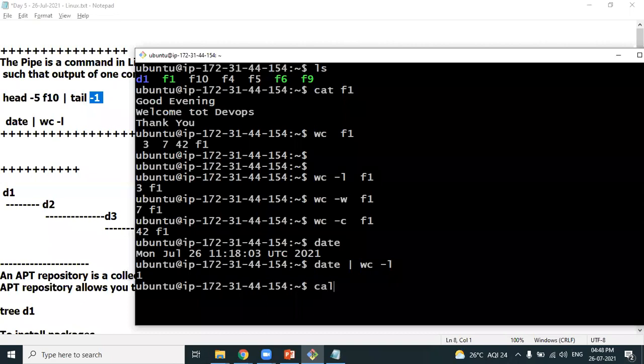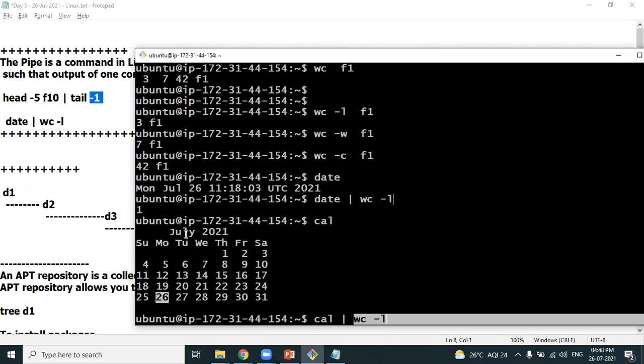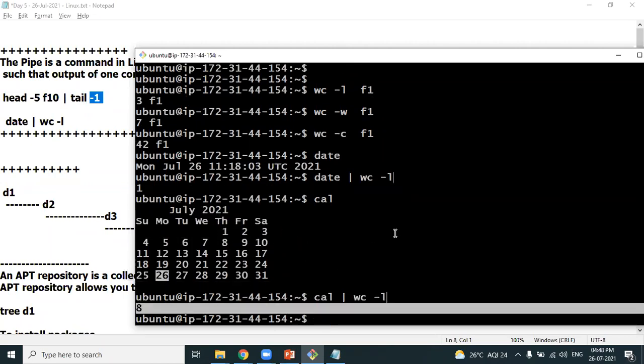Okay, we have one more command called cal, which will show you the calendar. You want to know how many lines of output this calendar is giving us. First calendar, pipe, word count hyphen L. First the calendar command gets executed. This is the result, and word count will act on this particular result and will print the number of lines. So the calendar command is giving us 8 lines of output.